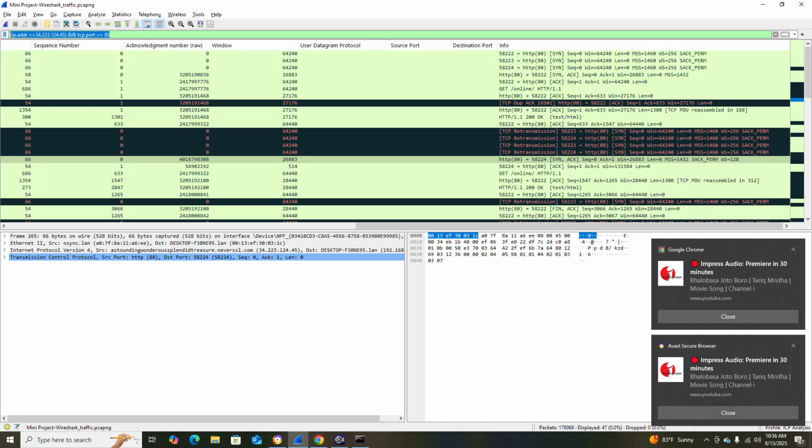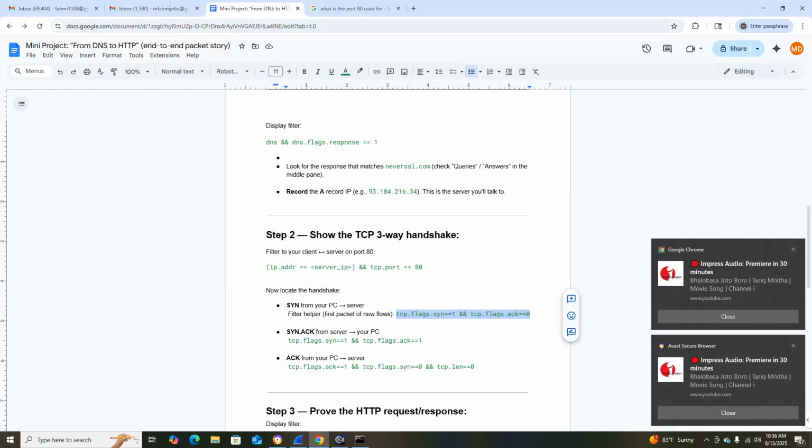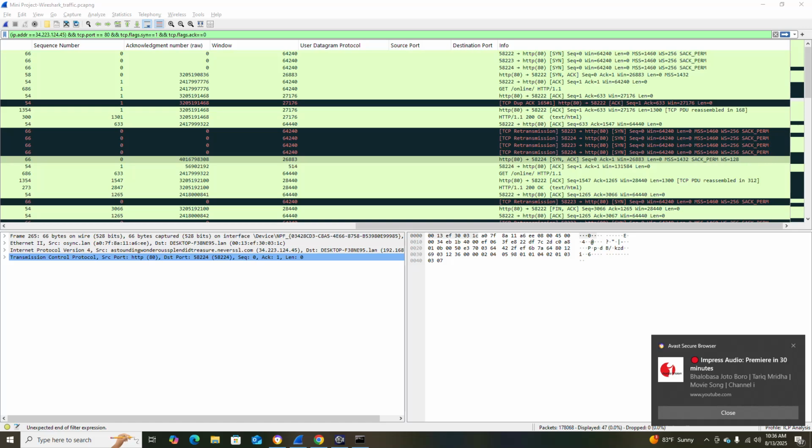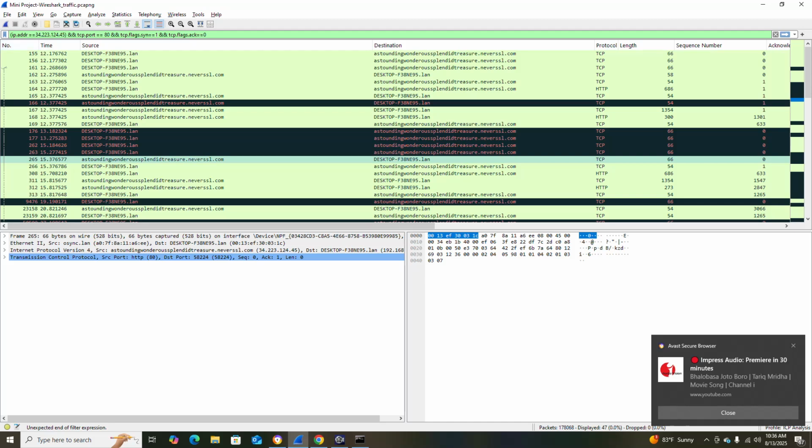If you'll see, IP equal to, I can put and okay, and then let's say this one, acknowledge equal to 0, then you'll see set all 34.223.124.45, which is actually this one, nervoussl.com.